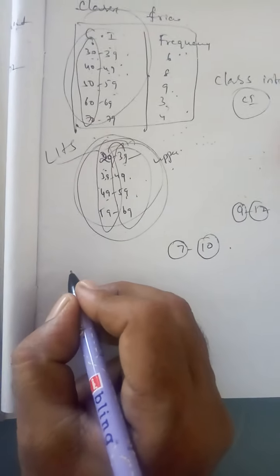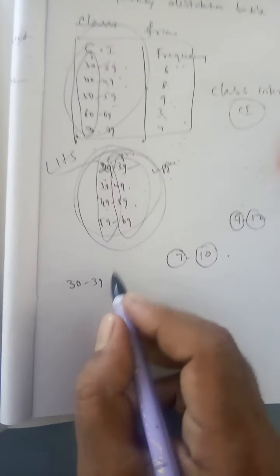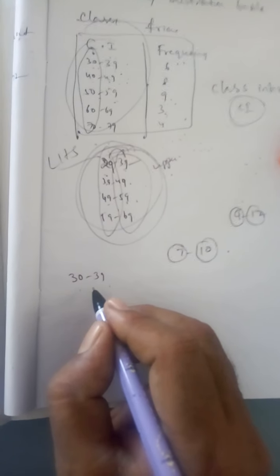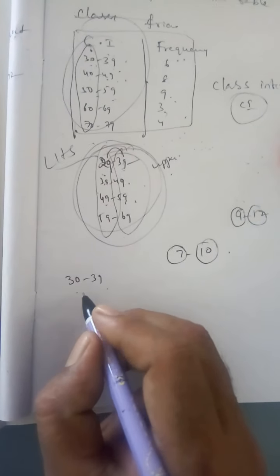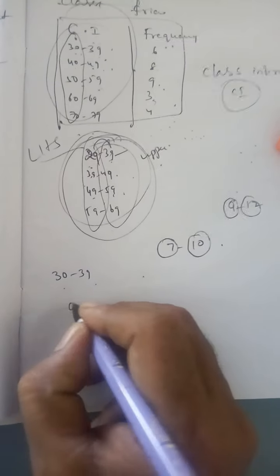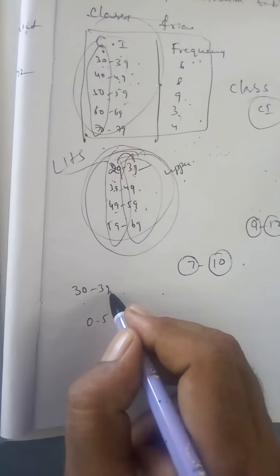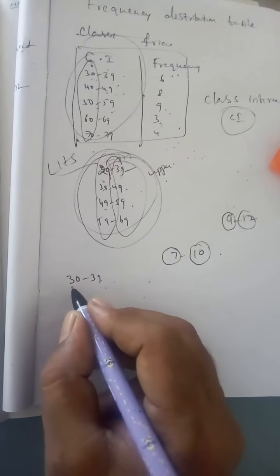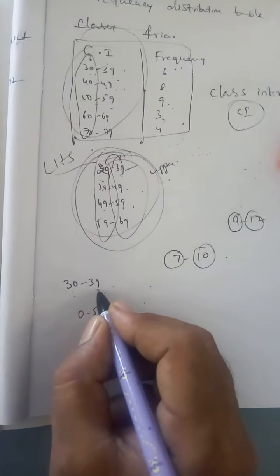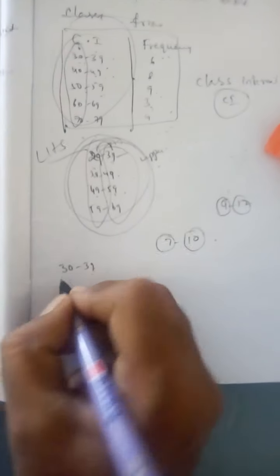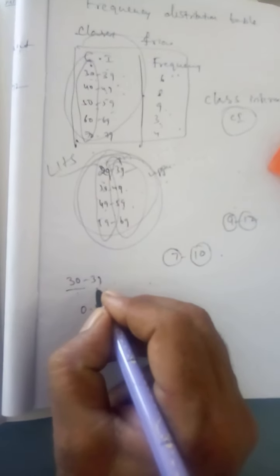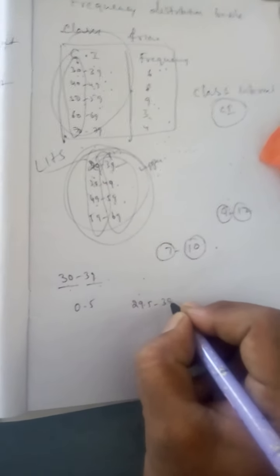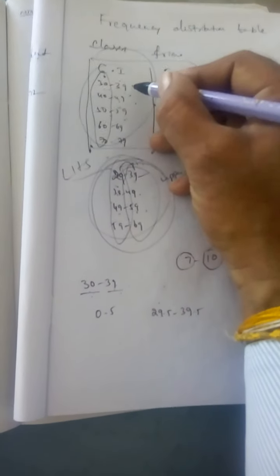The boundaries of 30 to 39 in inclusive form are obtained by subtracting 0.5 from the lower limit and adding 0.5 to the upper limit. Therefore, for 30 to 39, you subtract 0.5 here and add 0.5 here: 29.5 to 39.5. This is the inclusive class interval.